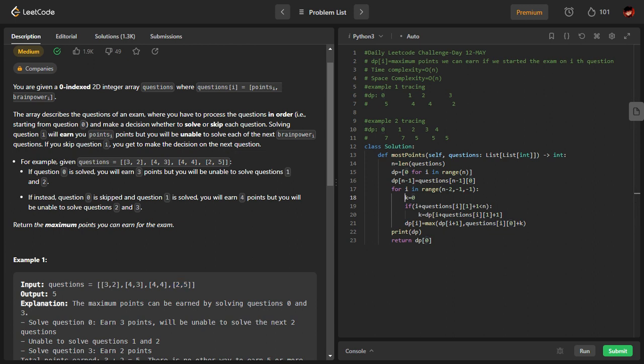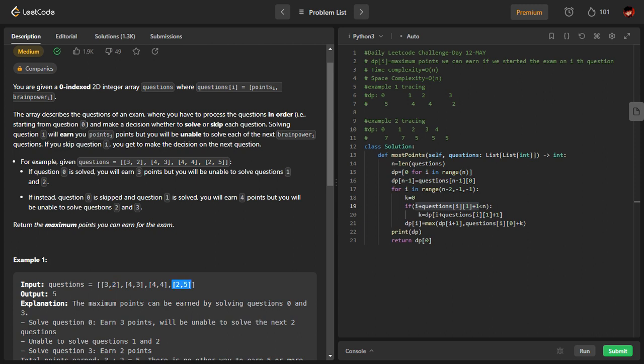This is what is going to be called k. So what we are doing is, i plus questions of i. This is the question, right? Questions of i and 1. This is the first parameter. So from the ith index, I'm adding that and I'm adding plus 1. That means I'm going to the index from where we can again solve. This is saying that I can solve the next two questions. So I'm trying to calculate the index of the question from where we can again solve. In this case, the index is 0 plus 2, which is 2, plus 1, which is going to be 3.